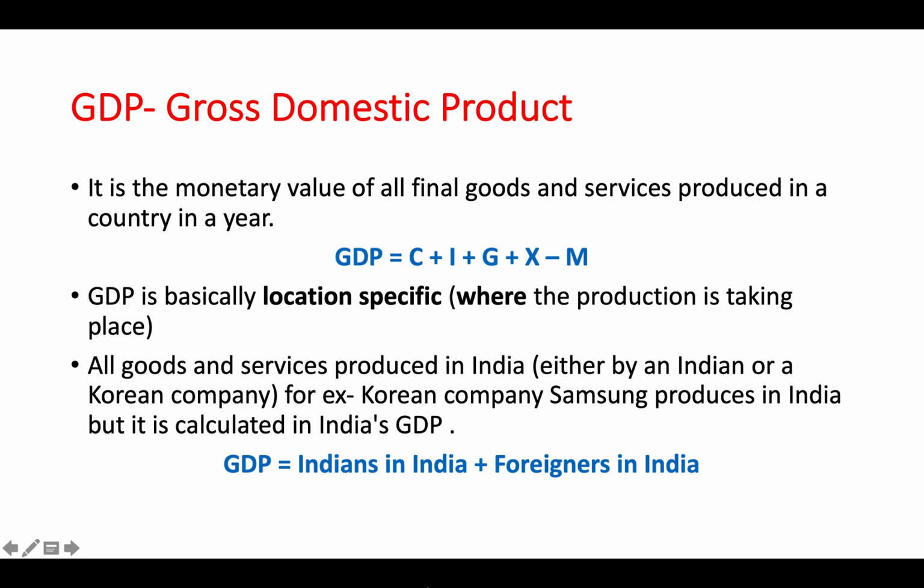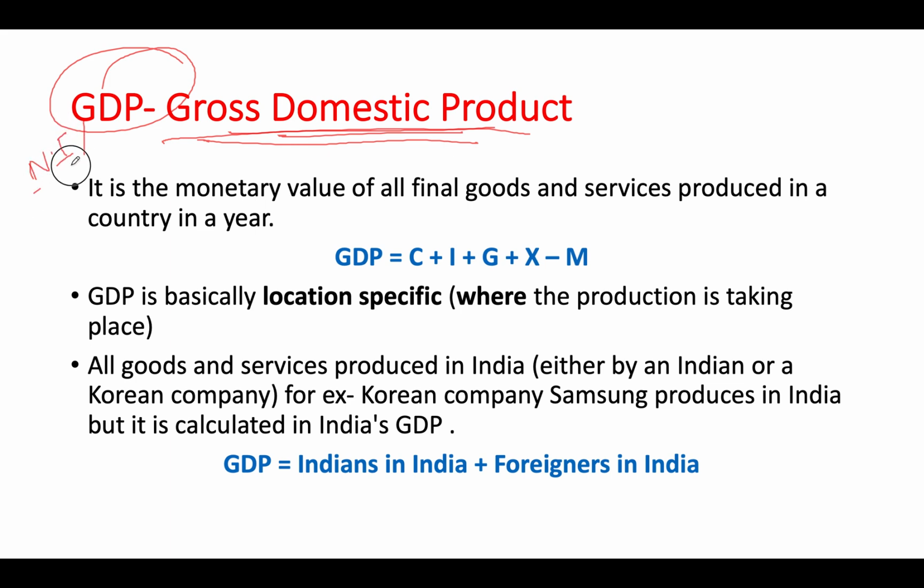So now we come to the very first, or rather the most important, indicator. This is Gross Domestic Product, GDP. All of you hear GDP, GDP, GDP in the newspaper every time. So what is it? First of all, GDP is the gross domestic product. This is an indicator of national income only. It is the value of final goods and services produced in a country in a year. Same definition and same equation which we have studied earlier.